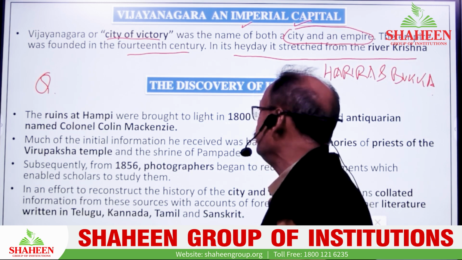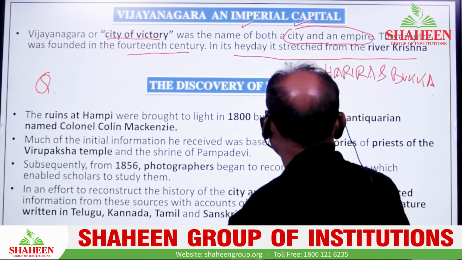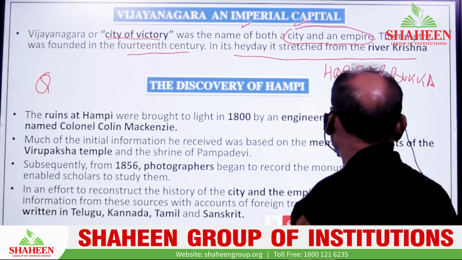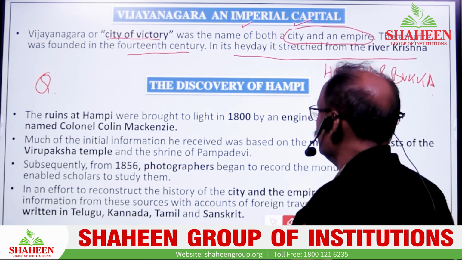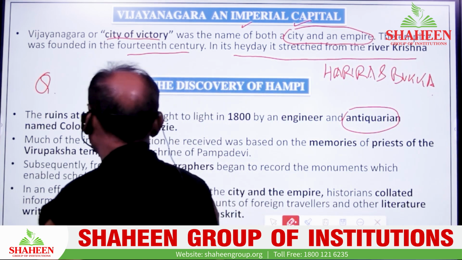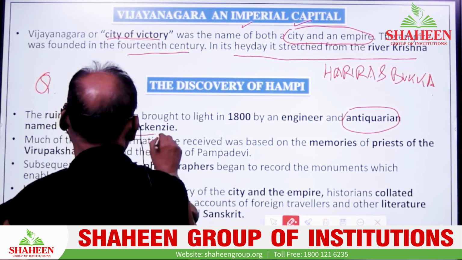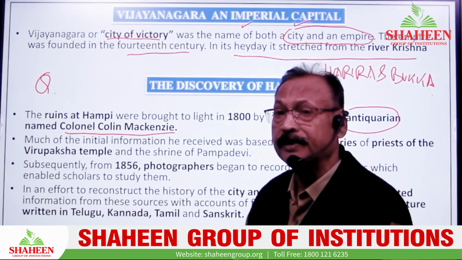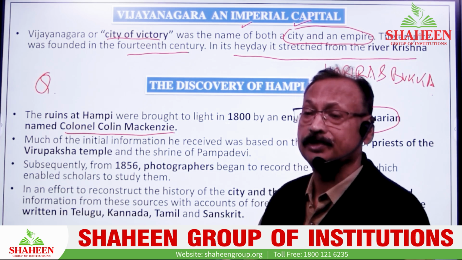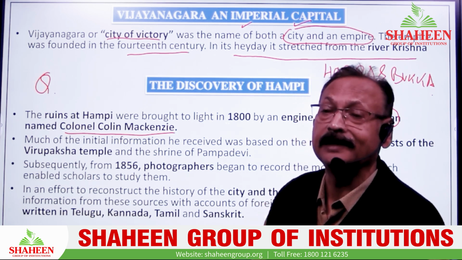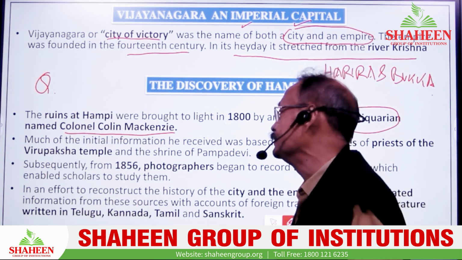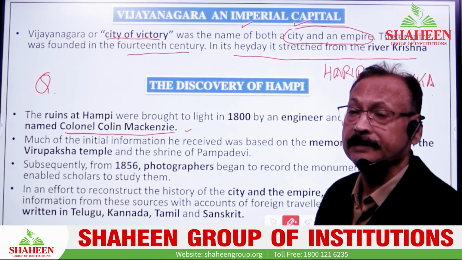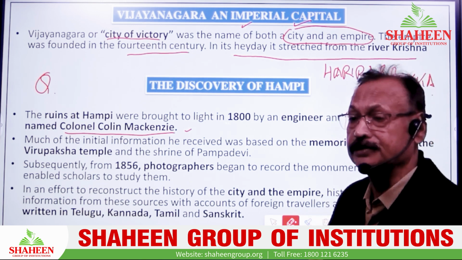So the ruined city is Hampi, brought to light in 1800 by the engineer and antiquarian named Colonel Mackenzie. Antiquarian, what is that? Colonel Mackenzie was an antiquarian, meaning he was a discoverer of antiques. So John Mackenzie was the major person of this time who discovered this part of the system and threw light on it in an open way that could be understood by the people of that time and this time also.